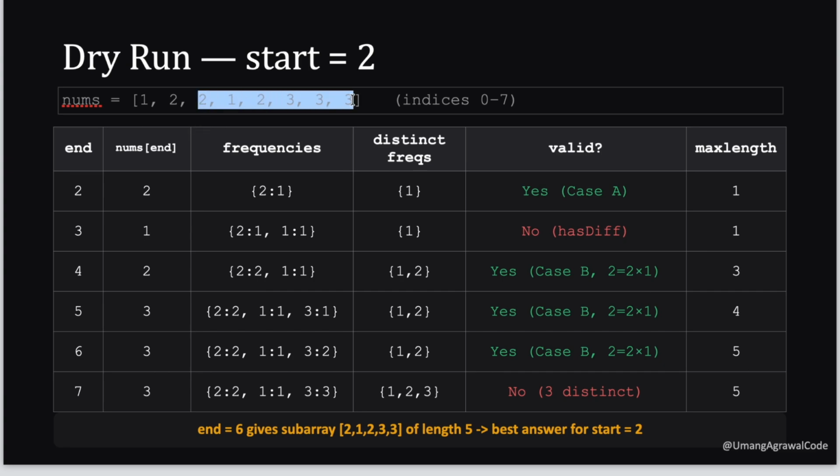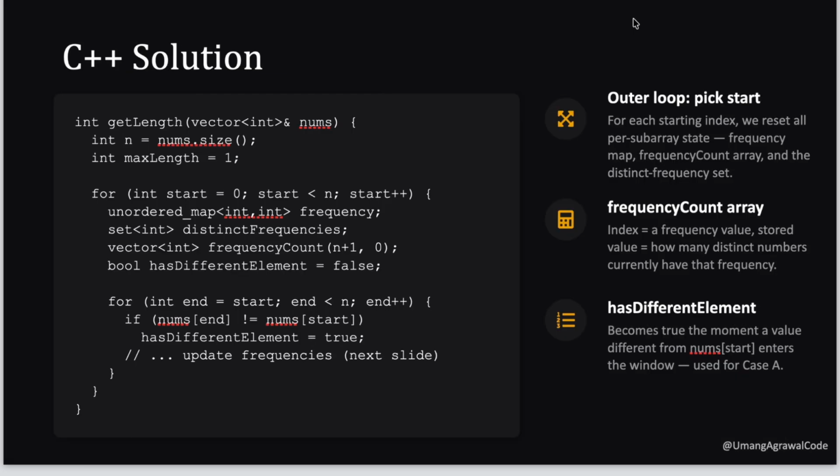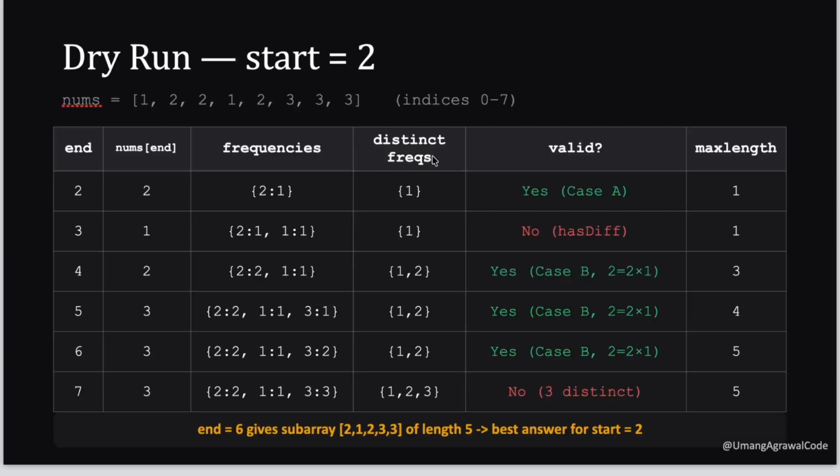Now we will reach the end, 2, 1, 2, 3, 3, 3. So the frequency of 2 is 2, frequency of 1 is 1, frequency of 3 is 3. Now the number of distinct frequencies is more than 2. So it is not a valid subarray. So the maximum length will not be updated, it will remain 5. So our final answer will be 5. So what are we going to do? For each iteration, we are going to fix our starting point and we will update our end point. So now we are going to code our solution.